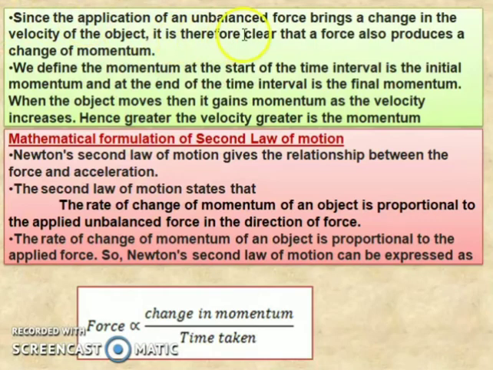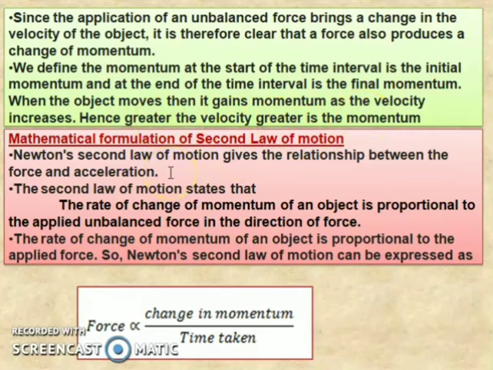Since the application of an unbalanced force brings a change in the velocity of the object, it is clear that force also produces a change of momentum. At the start of the time interval we have an initial momentum, and at the end of the time interval a final momentum. When the object moves, it gains momentum as the velocity increases. So as the velocity increases, the momentum also increases. Greater the velocity, greater is the momentum.